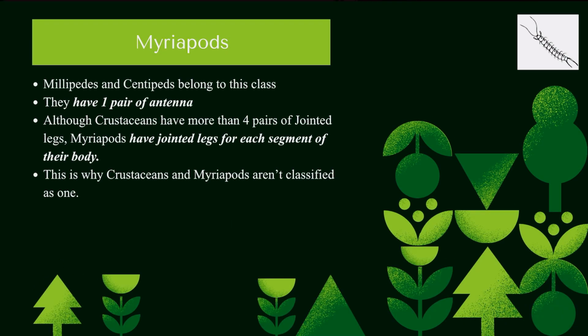Then there are myriapods. Millipedes and centipedes belong to this class. They have one pair of antennae. The reason why myriapods are separated from crustaceans is mainly because although crustaceans have jointed legs with more than four pairs, myriapods have jointed legs for each and every segment of their body. If you see a centipede or a millipede, each and every segment of their body will have one or two pairs of jointed legs, and that is why myriapods and crustaceans are separated.